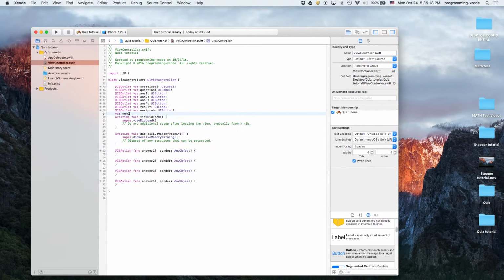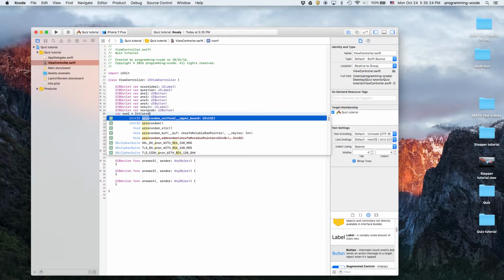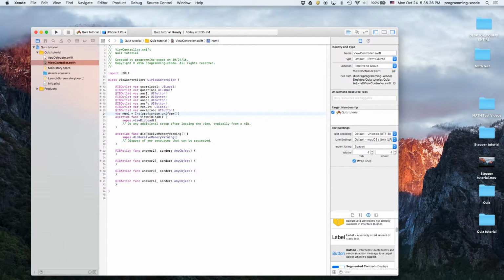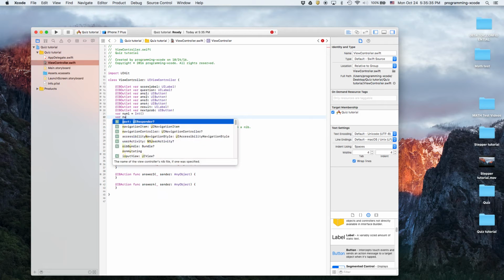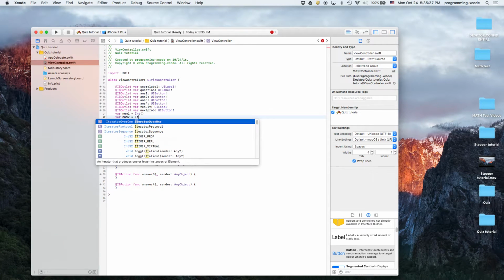So num1, as usual, that's going to be an integer. Arc for random, we made a mistake there. We don't have to do that yet. Var num2 equals also an integer.